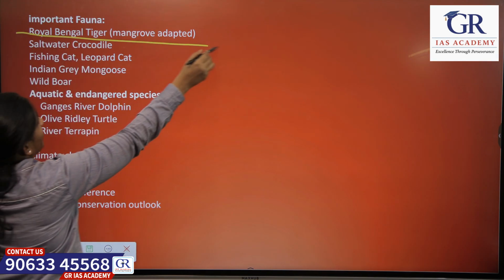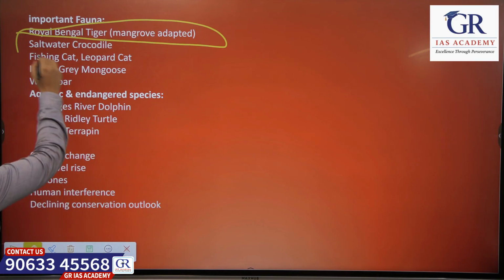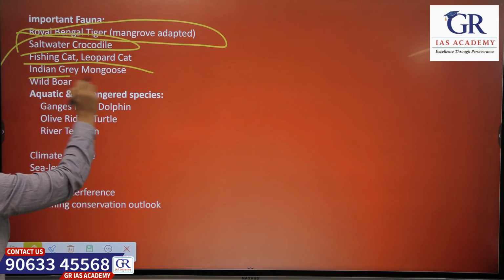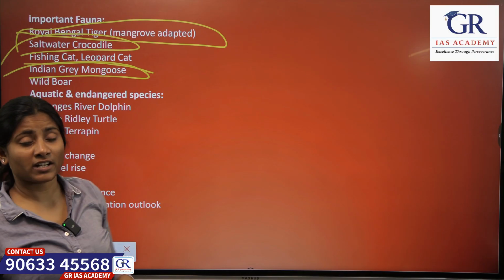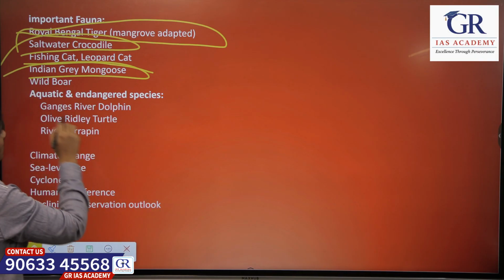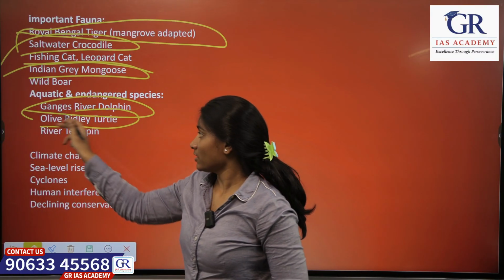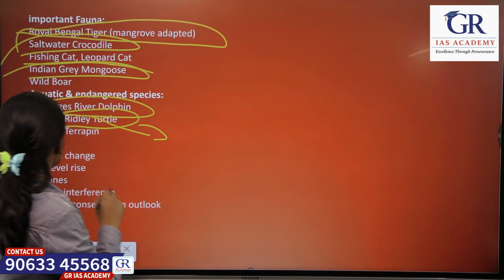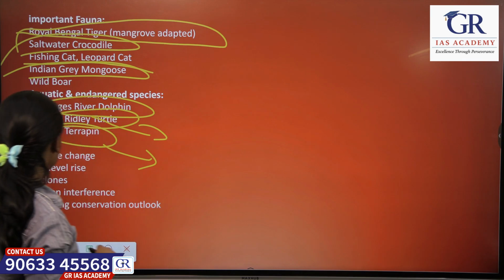The Royal Bengal tiger has been completely adapted to the mangrove ecosystem and can survive on salt water. And there are the saltwater crocodile, fishing cat, leopard cat, Indian grey mongoose and wild boar. And there are a few species that are marine organisms and are endangered. Those are the Ganges river dolphin and olive ridley turtle. This has already been asked in UPSC: olive ridley turtle and river terrapin. This is also in the concern list of the IUCN Red List.